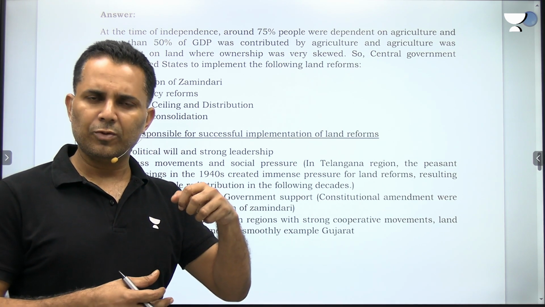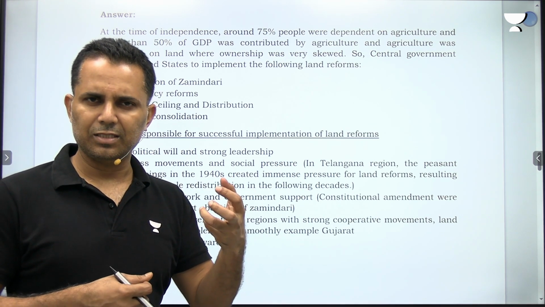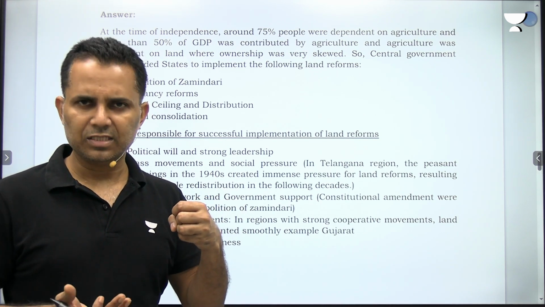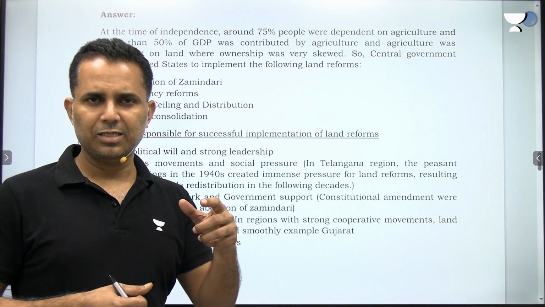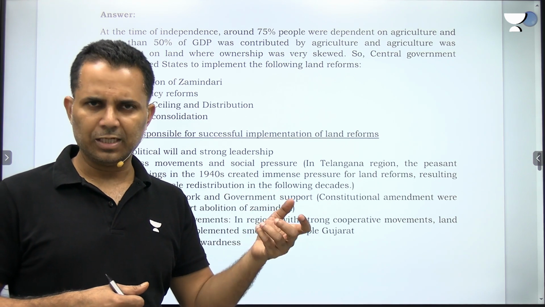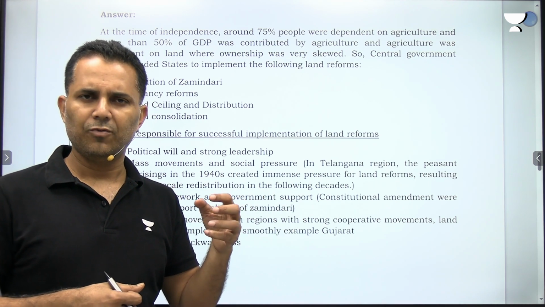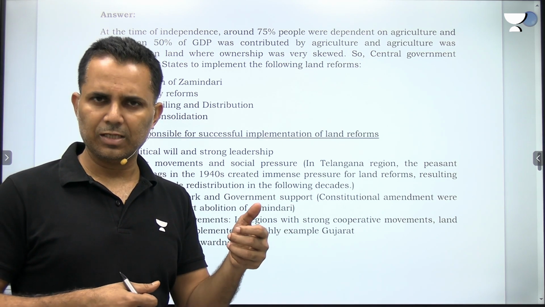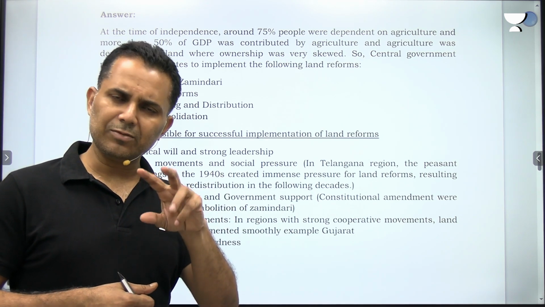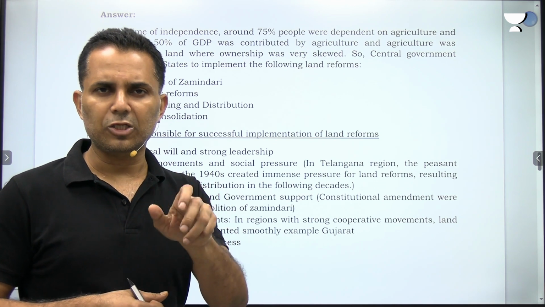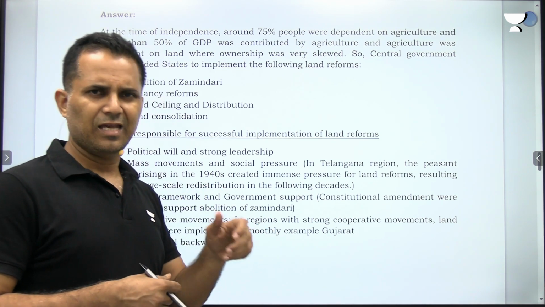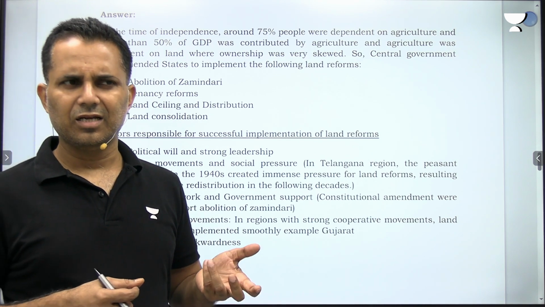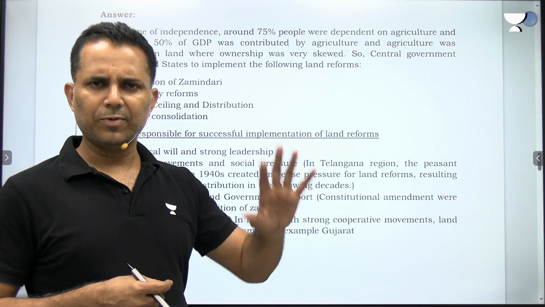these people. So when the government introduced the reforms and Zamindars wanted to get the support of the masses, they didn't give any support. And the constitutional amendments, the first and fourth, were also made, which made the demands of these Zamindars non-justiciable. So these two are the most important factors in making the abolition of Zamindari a great success. Tenancy reforms and land ceiling were not that successful as compared to the Zamindari reforms.